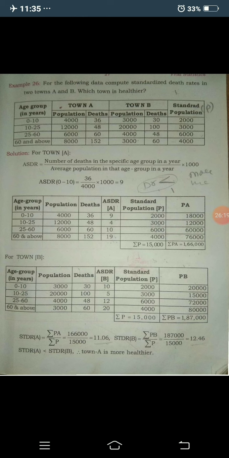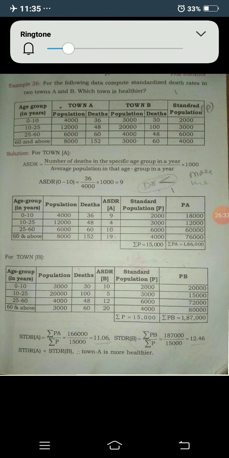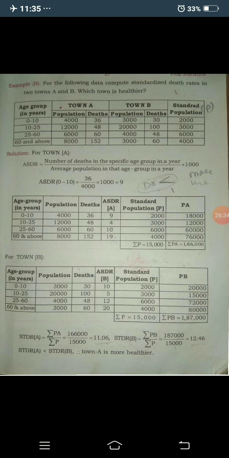Town A is more healthier because its standardized death rate is less. Then you have to comment that town A is more healthier, but when the standardized death rate is more, then you have to comment that the given problem is unhealthy. So the standardized death rate of A is less than the standardized death rate of B. Therefore, town A is more healthier.